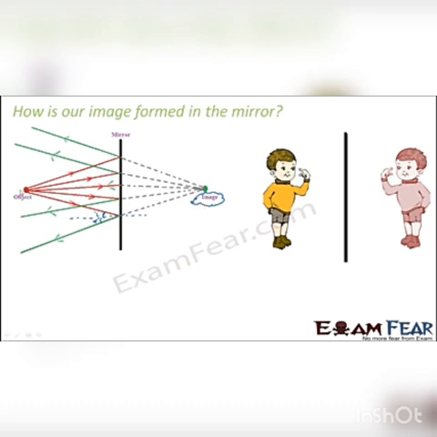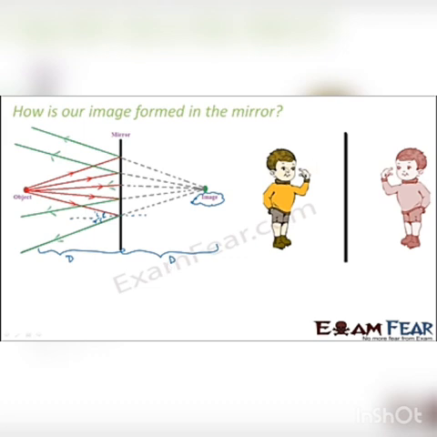So this is how we see, and any object will have an image formed on the other side of the mirror such that the distance of the object from the mirror and the distance of the image from the mirror are exactly equal. So if this distance is d, then this distance is also d. The image will form exactly similar to the object, same size, and it will be formed at the same distance from the mirror as the object is from the mirror. Right? Now this simple concept is applicable for image formation for any object of any shape.